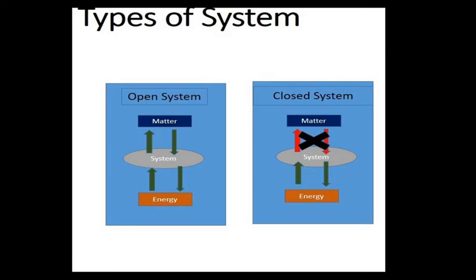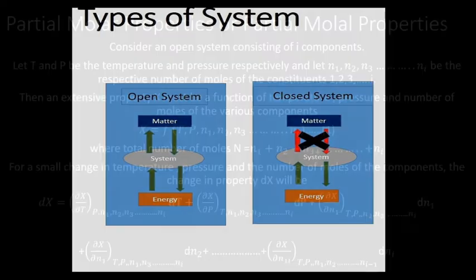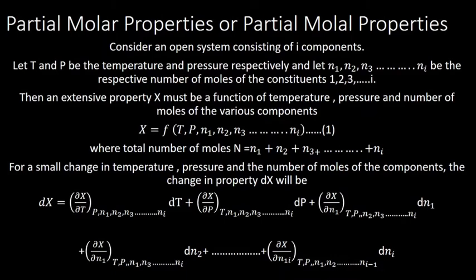Imagine that we took an arbitrary state where the composition of the system remains closed, and we took it as a function of 2 properties. Do you remember? E is equal to a function of temperature and pressure. We didn't consider the number of moles of constituents. Now when we take the case of partial molar property, we are going to take an open system.